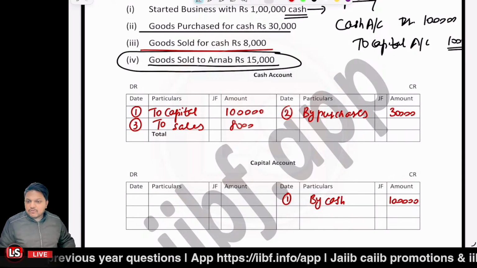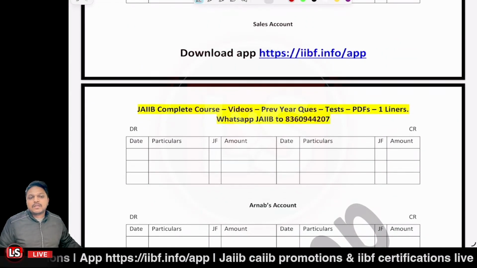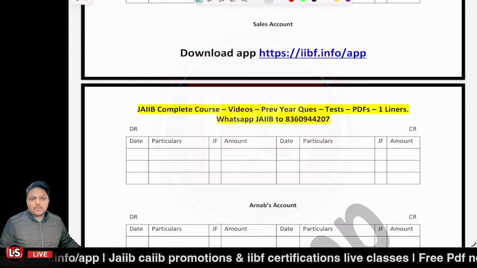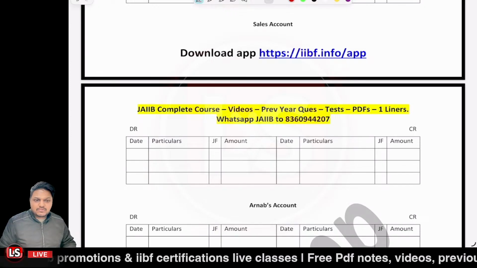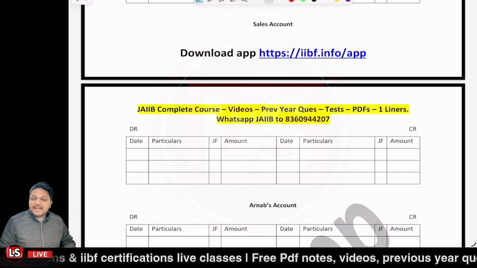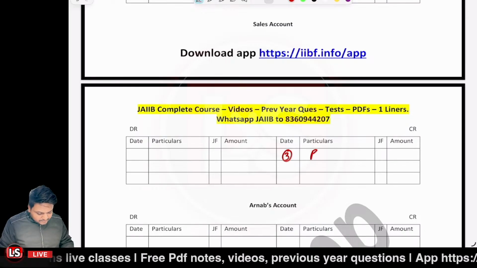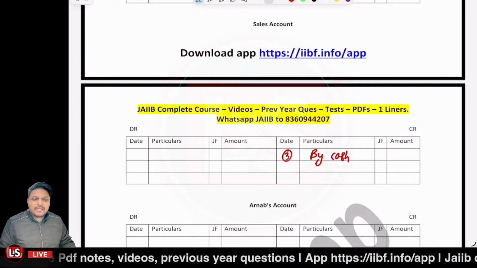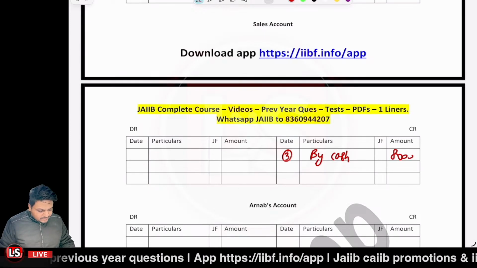Right? And the second leg would be related to the sales account. Now in the sales account, you have to basically post on the debit side, na? So it will be like "by cash" on the credit side. It is the credit side. Don't mix it. "By cash" amount would be 8,000, right?